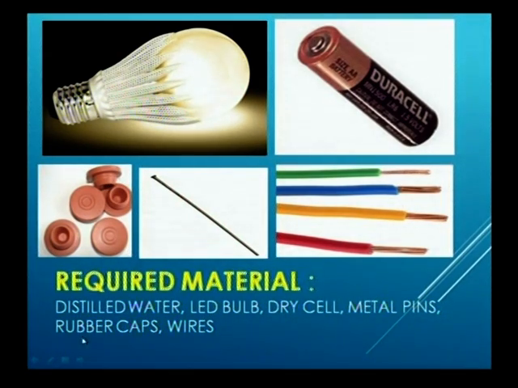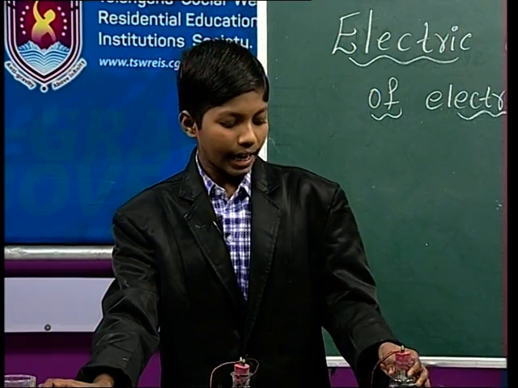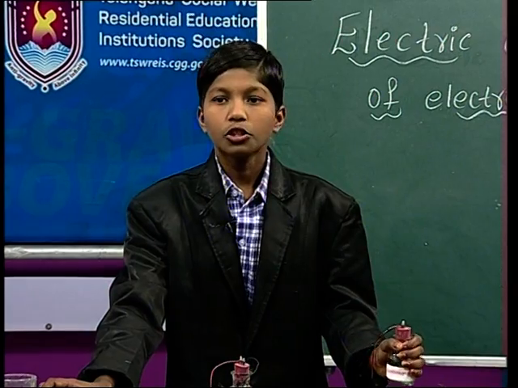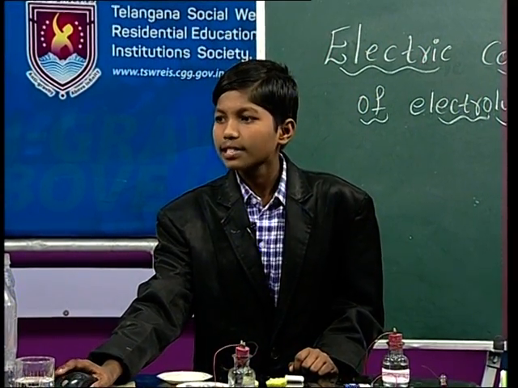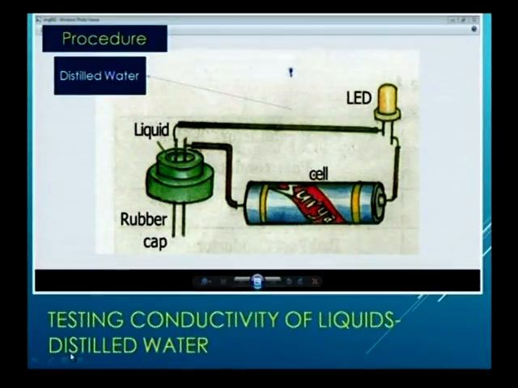Here instead of rubber caps we can use a cylinder or a glass to do the experiments. Yes friends, and the next one is the procedure, meaning we have to test the conductivity of liquids with distilled water friends.